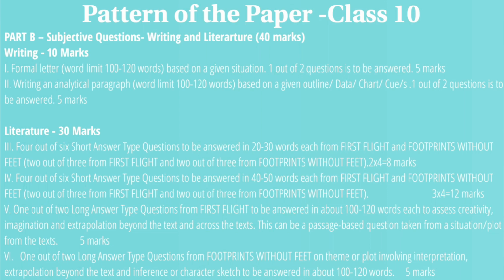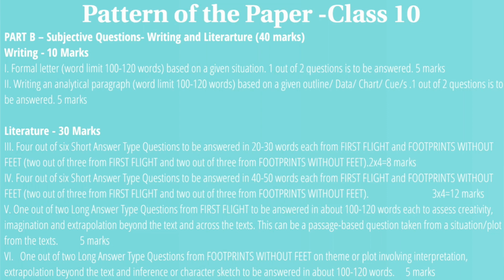Similarly, you will have short answer type questions. This you will have to write in 40 to 50 words. Same pattern, 4 questions you will have to attempt out of 6. 3 questions will be from first flight and 3 questions will be from your supplementary reader. You will have to attempt 2 out of 3. So in total 3 marks for each question, so 12 marks.